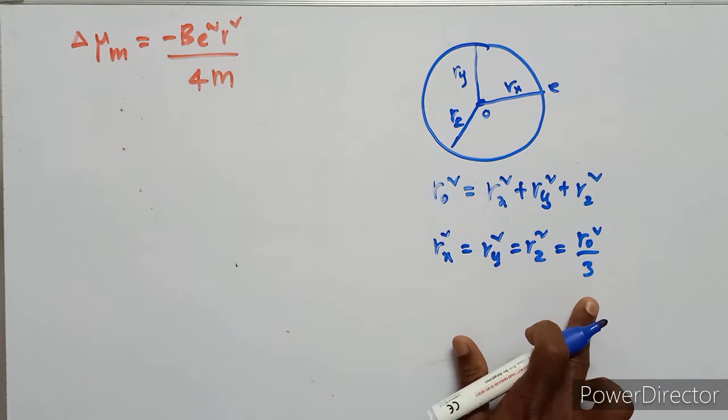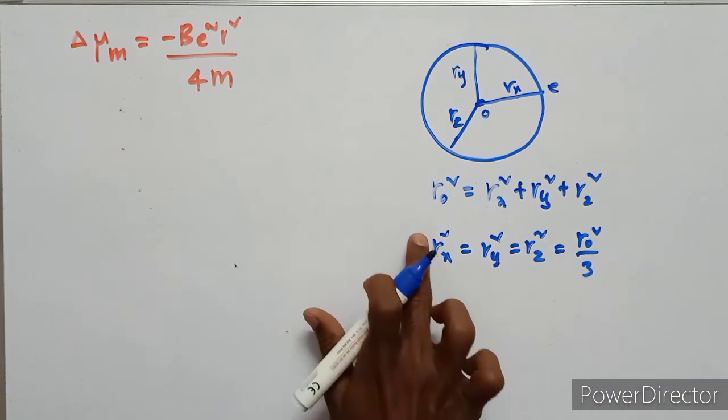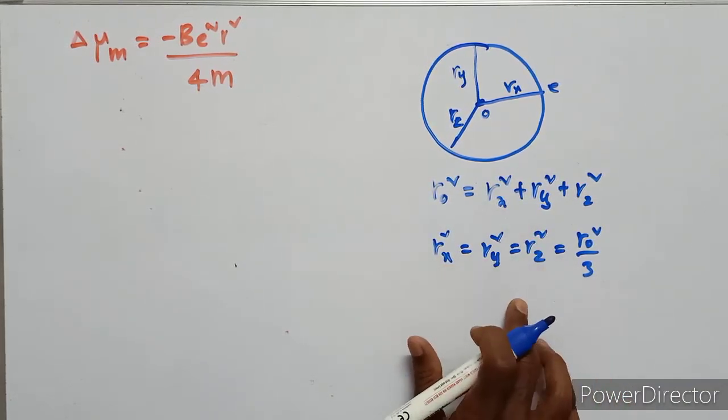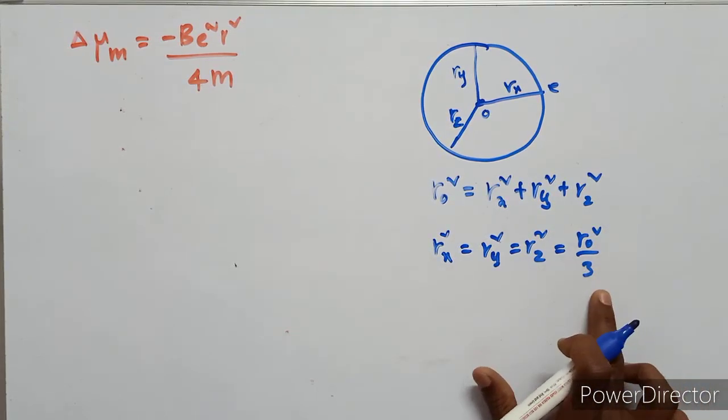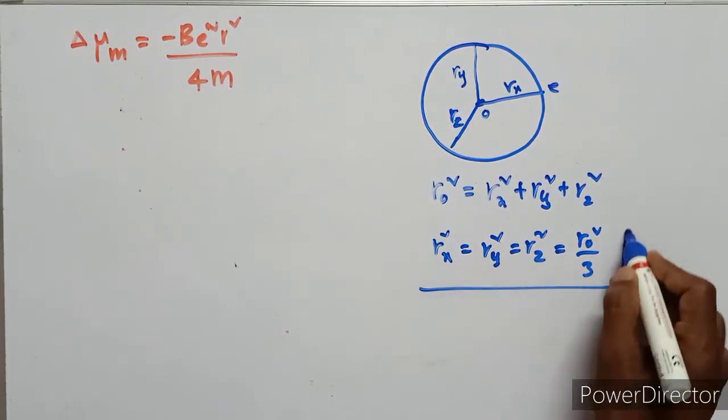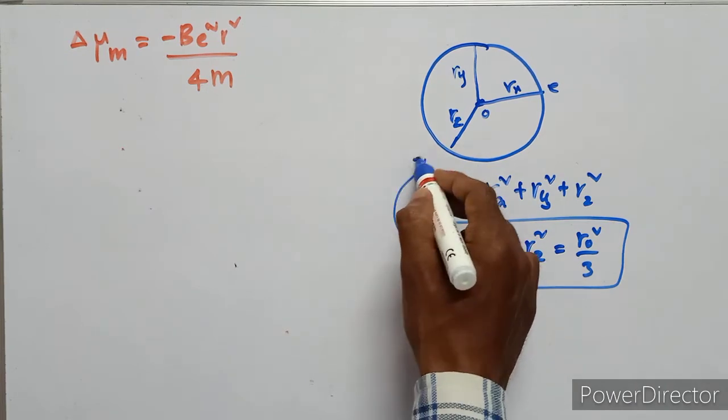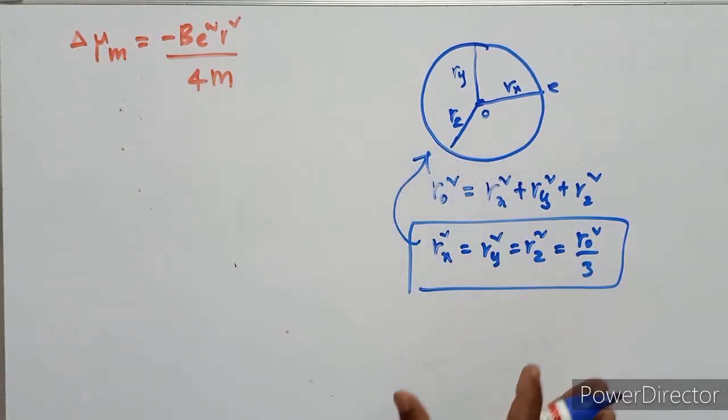There are 3 components: rx square, ry square, rz square. These are all the same, each being r naught square upon 3. So this is the symmetric form.